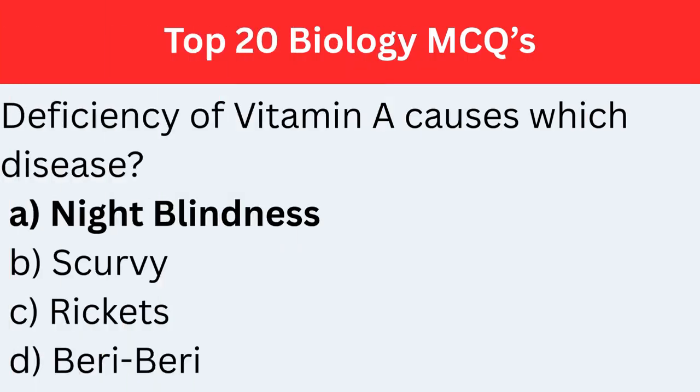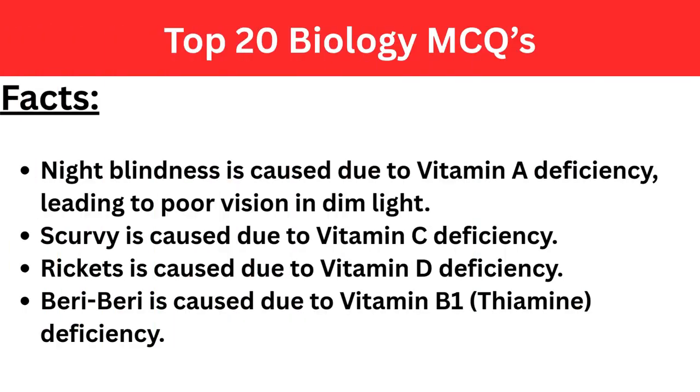The correct answer is option A, night blindness. Facts. Night blindness is caused due to vitamin A deficiency, leading to poor vision in dim light. Scurvy is caused due to vitamin C deficiency. Rickets is caused due to vitamin D deficiency. Beriberi is caused due to vitamin B1, thiamine deficiency.